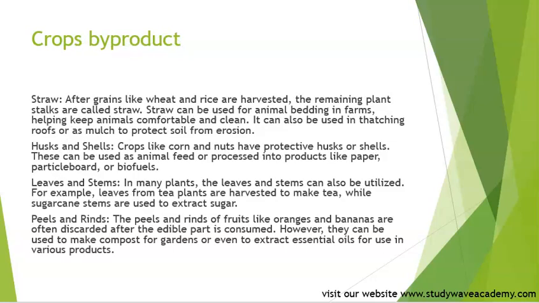The straw. After grains like wheat and rice are harvested, the remaining plant stalks are called straw. Straw can be used for animal bedding in farms, helping keep animals comfortable and clean. It can also be used in thatching roofs or as mulch to protect soil from erosion.